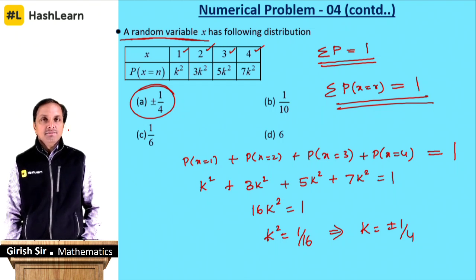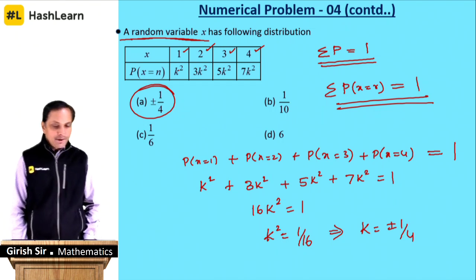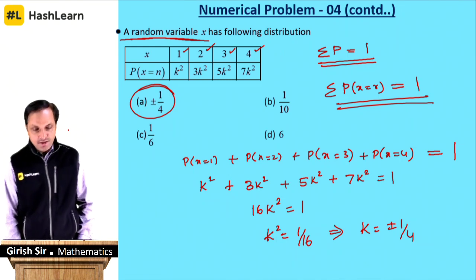Is it clear, guys? Hope you are following the problems. Your total probability will always be 1, so make a note of that.